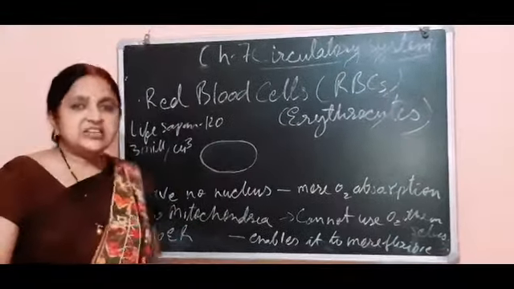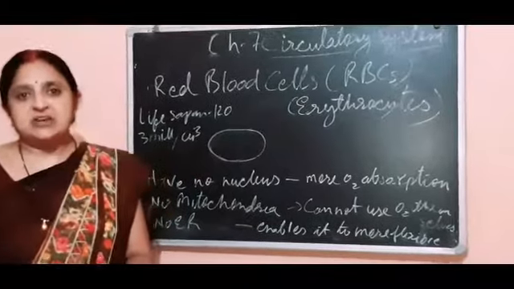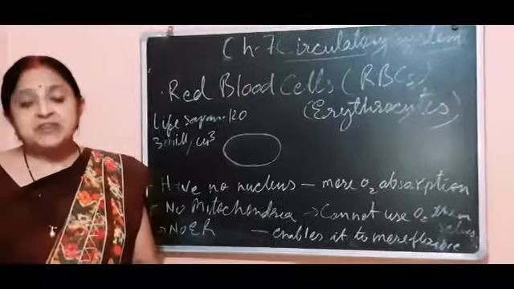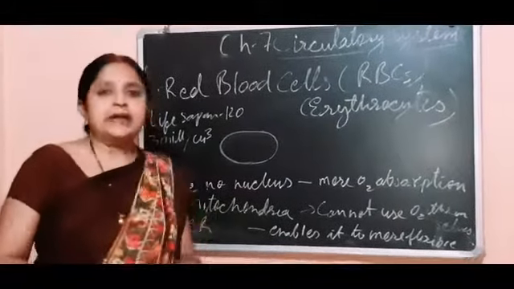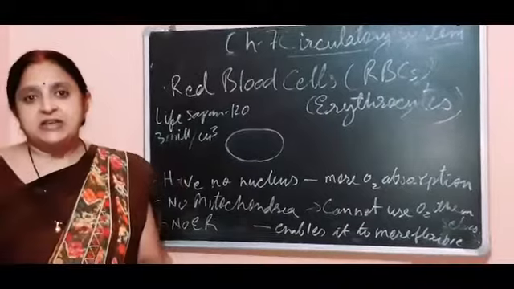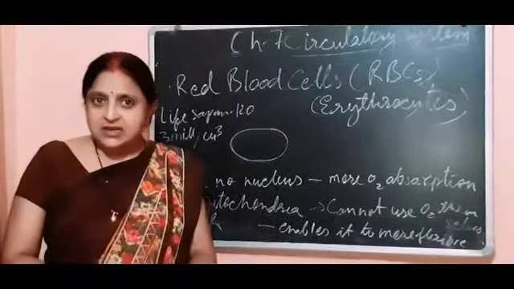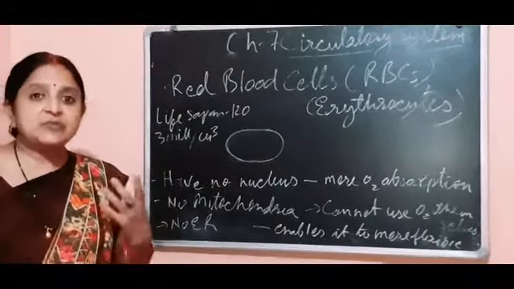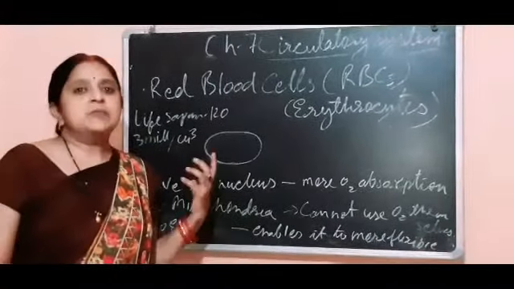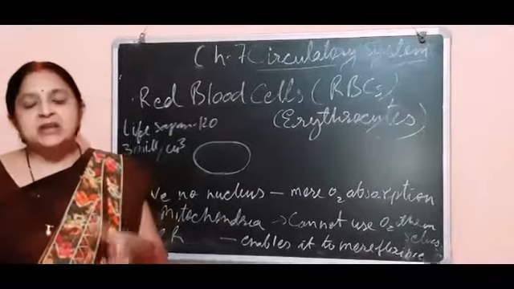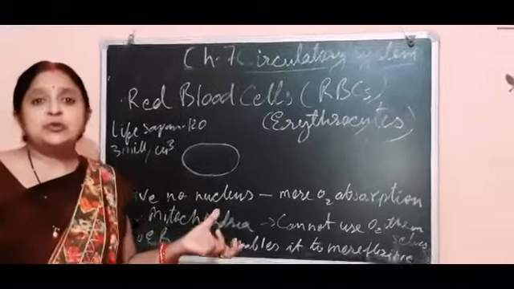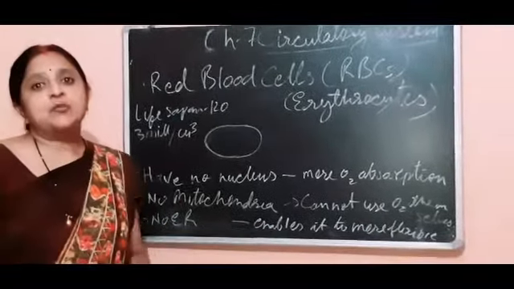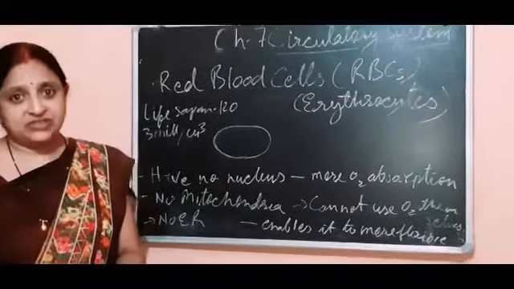So these are the three reasons why these organelles are absent in red blood cells, and a question on this basis will surely ask for the reason why nucleus, mitochondria and endoplasmic reticulum are absent in red blood cells. So these are the answers. The absence of nucleus increases the surface area for oxygen absorption, the absence of mitochondria means they cannot use oxygen by themselves, and the absence of endoplasmic reticulum makes it flexible for circulation.